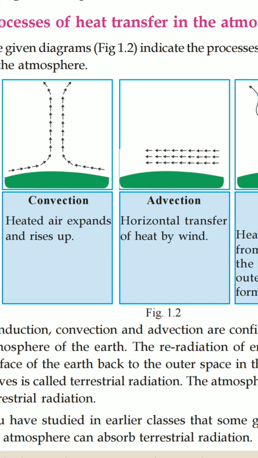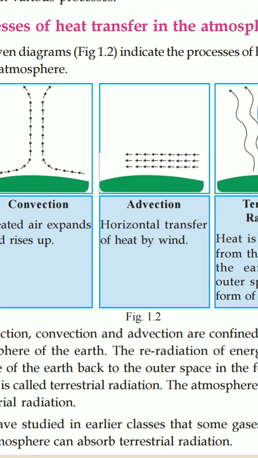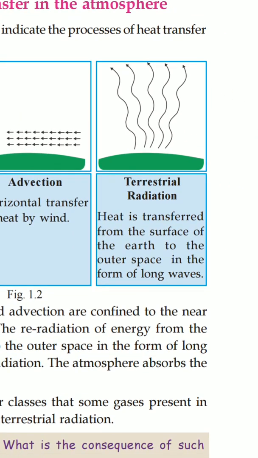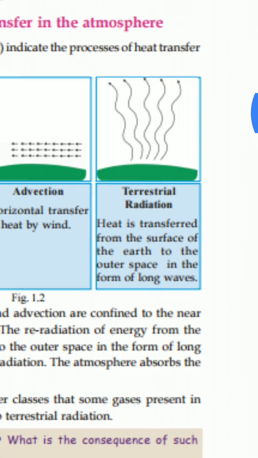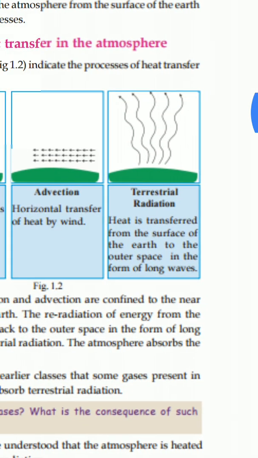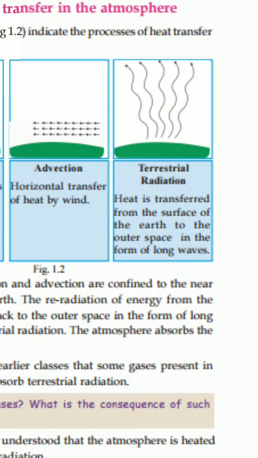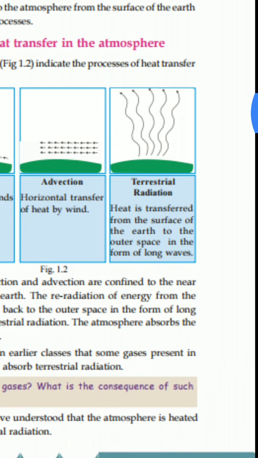After convection, next comes advection. Advection means the expanded and risen air is transferred horizontally by wind. Then, at last, comes terrestrial radiation. Here, heat is transferred from the surface of the earth to outer space in the form of long waves.